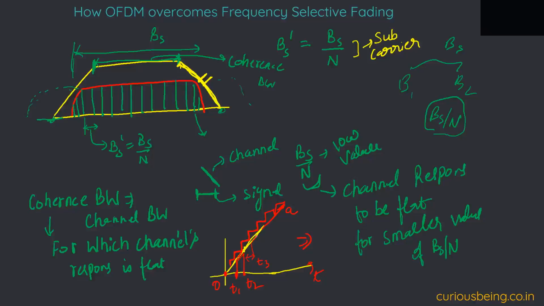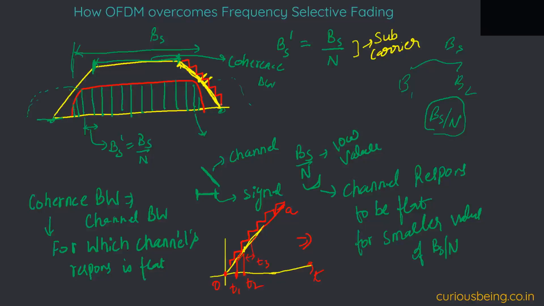Okay, so you can understand this with the help of this particular example. You can assume the channel's tapering response also, that over only a subcarrier bandwidth, I will assume my channel to be flat like this, but not over a larger bandwidth.